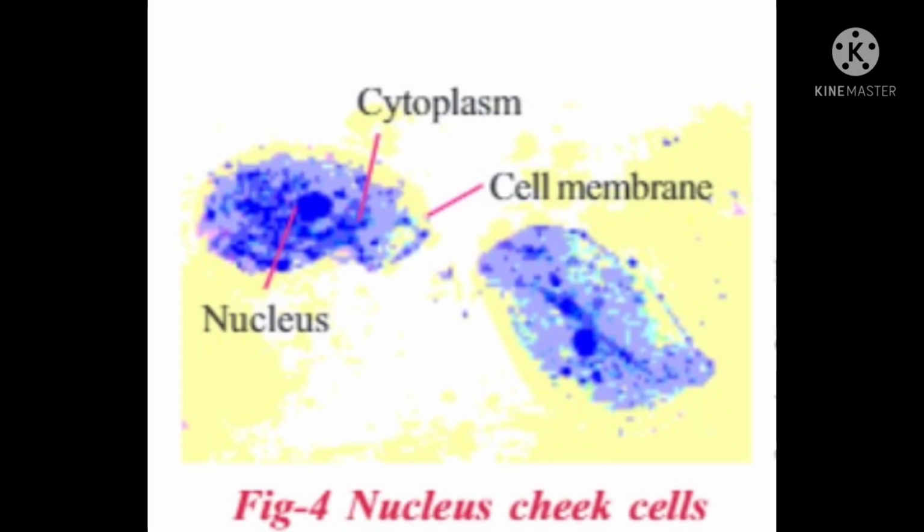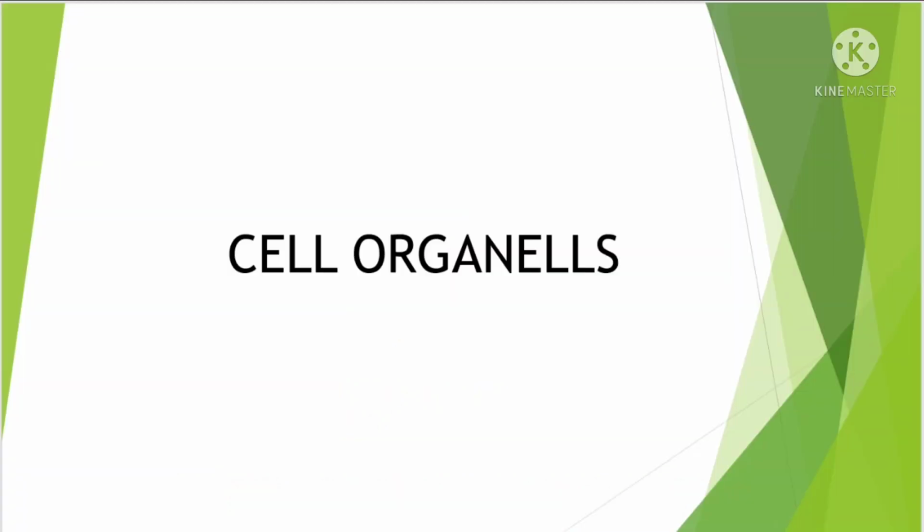The cytoplasm is responsible for holding the components of the cell and protecting them from damage. It stores molecules required for cellular processes and is also responsible for giving the cell its shape. Now we will discuss cell organelles.